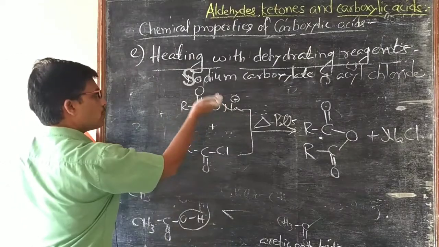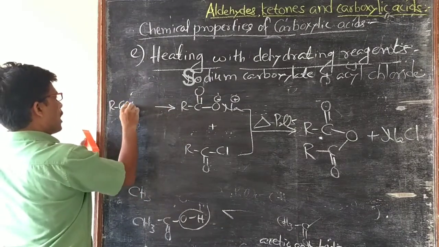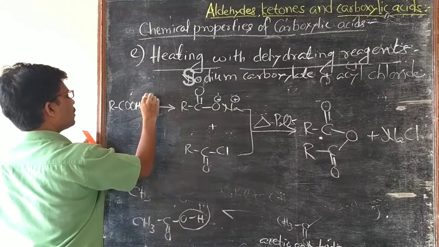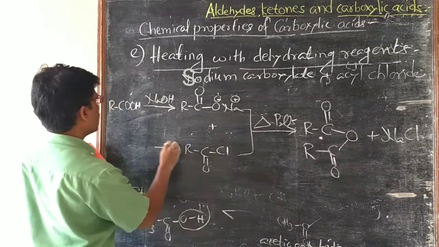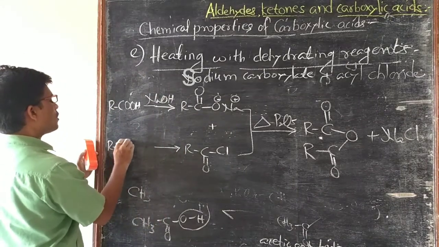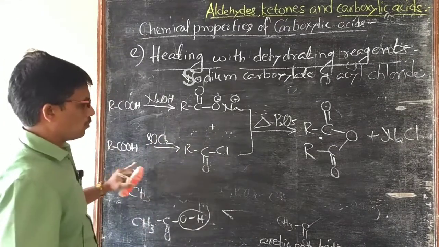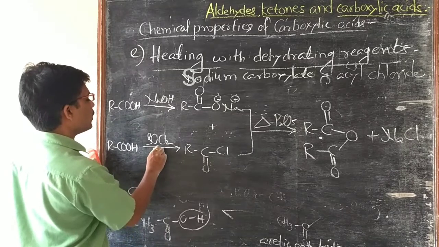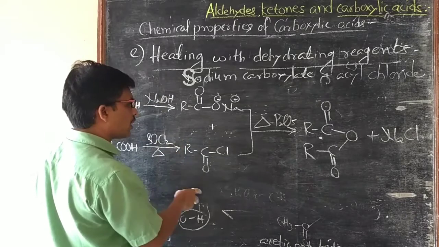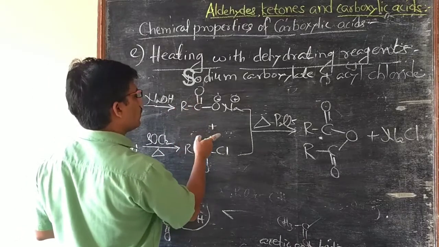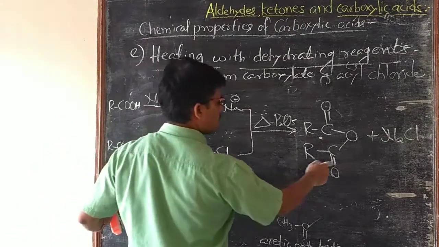This sodium carboxylate is formed from carboxylic acid when treated with NaOH, and this acyl chloride is formed when carboxylic acid is treated with SOCl2. Once again I repeat, a better yield of acid anhydride is obtained from the reaction of sodium carboxylate and acyl chloride.